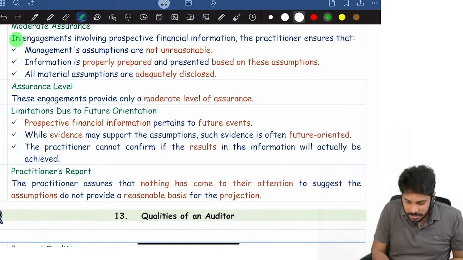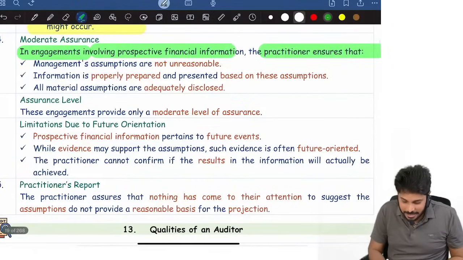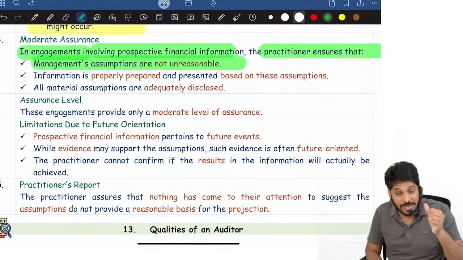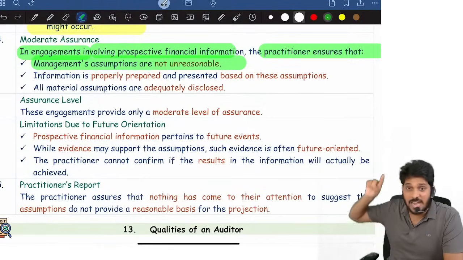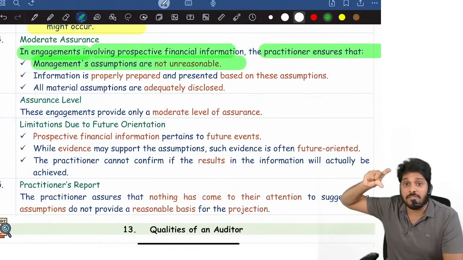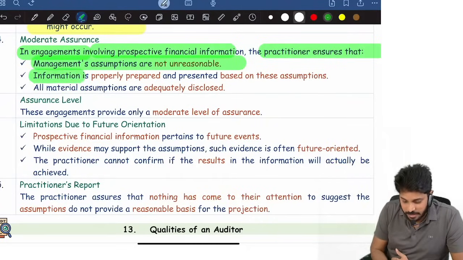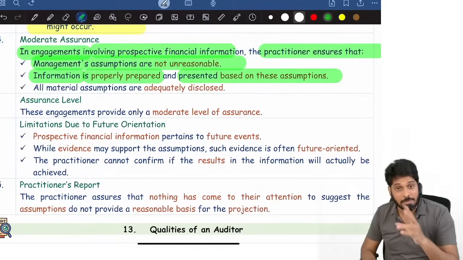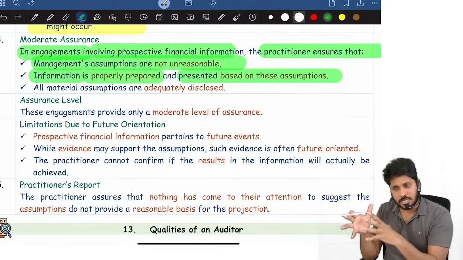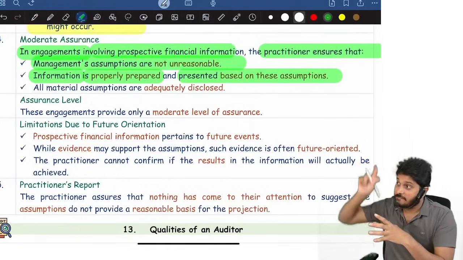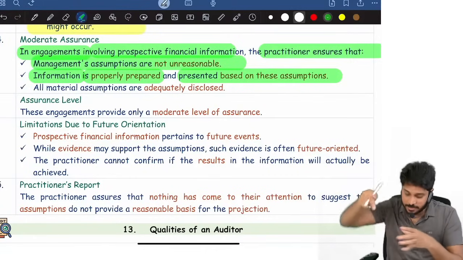No, we cannot. In engagements involving PFI, the practitioner will verify whether management assumptions are not unreasonable. With respect to PFI, I will not verify balance sheet amounts and P&L about the future. I will verify the assumptions based upon which these amounts are prepared, and I will see whether the information is properly prepared based on these assumptions. I will see first whether these assumptions are logical, reasonable, sounding genuine, and whether those numbers, the financial information, are prepared based on these assumptions or not.